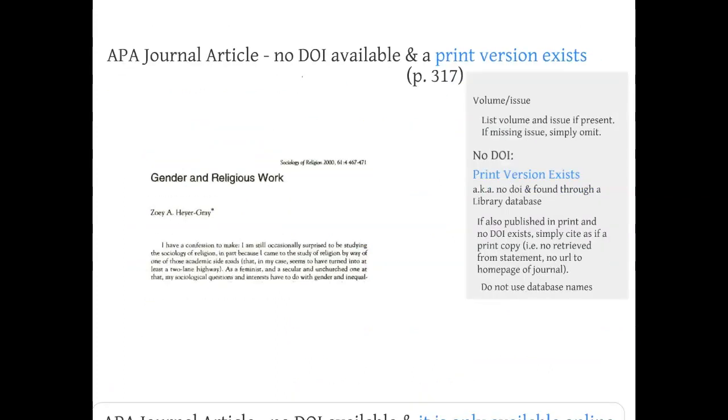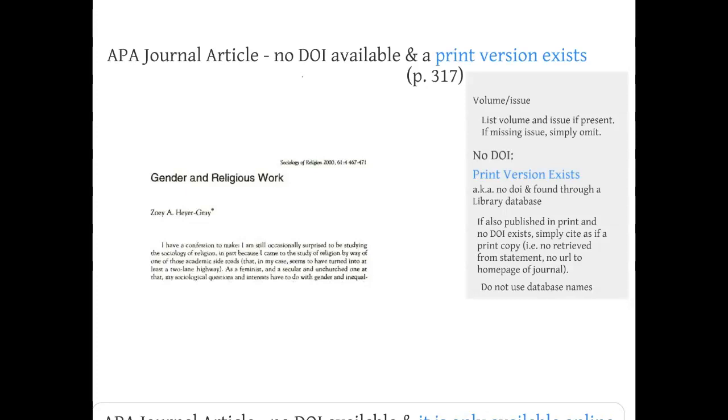So the next thing we're going to talk about are journal articles without a DOI, and specifically ones that have no DOI and a print version exists. Effectively, if you find something through one of our library databases, a print version usually exists. So if you find something with a DOI, include it. If you don't have a DOI and you found it through one of our databases, this is the model that